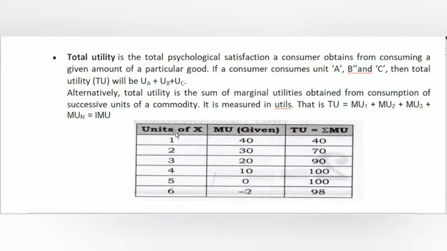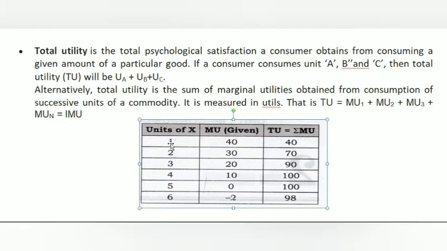Here the units increase from 1 to 6, and the marginal utilities are 40, 30, 20, 10, 0, minus 2. When he consumes 1 unit of a commodity, he will get a marginal utility of 40 and the total will be 40. When he consumes the second unit of that commodity, the marginal utility from the extra unit will be 30, then the total will be 30 plus 40, which is 70.